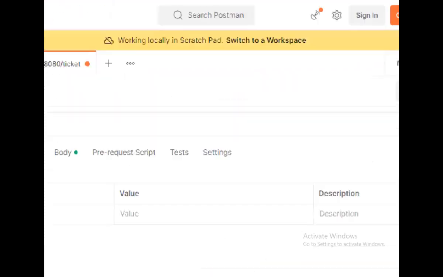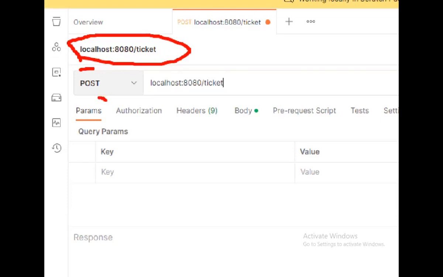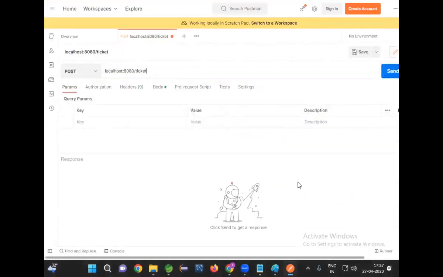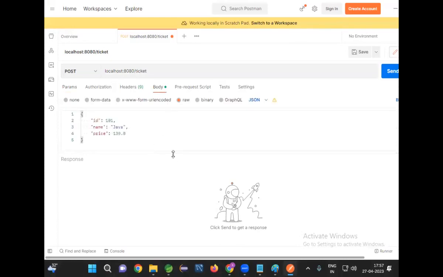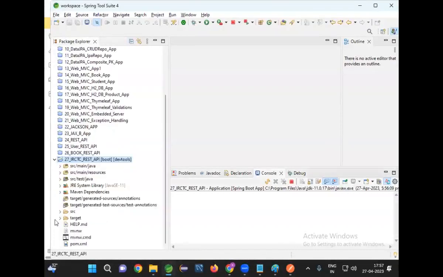Observe carefully. First I want to book the ticket. To book the ticket, this is my URL, localhost colon 8080/ticket. That is my URL pattern that is mapped to post request. As it is a post request, body will be available. I need to send passenger data in the body. Now go to body. In the body, passenger data. What data is the passenger expecting?